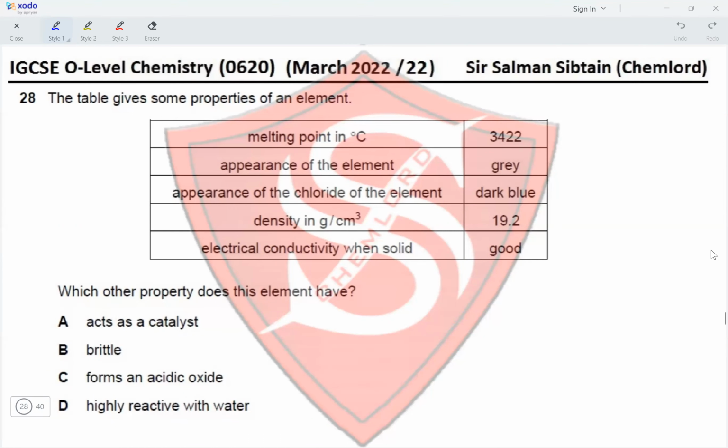So a transition element, the properties that it would have: acts as a catalyst, yes, because it has got variable oxidation states. Is brittle? No, it is a metal, so it is malleable. Forms an acidic oxide? No, it will either form a basic oxide, a neutral oxide, or an amphoteric oxide in the case of zinc. So no. Highly reactive with water? No. Transition elements are not highly reactive with water. Therefore, the correct option for this question is option A.